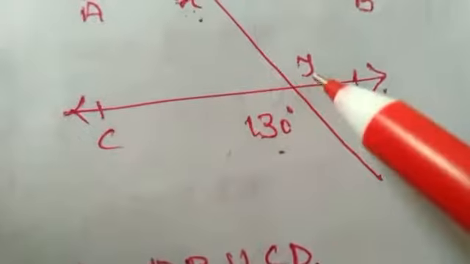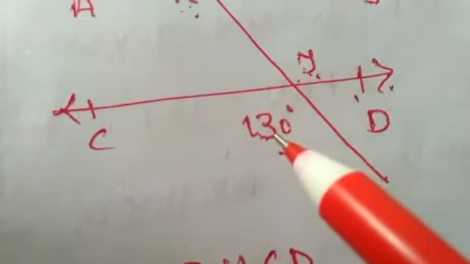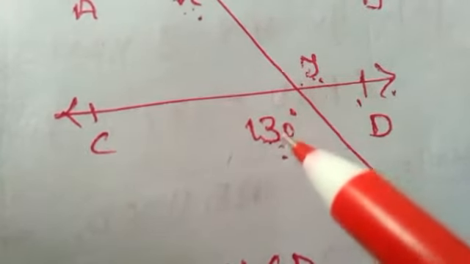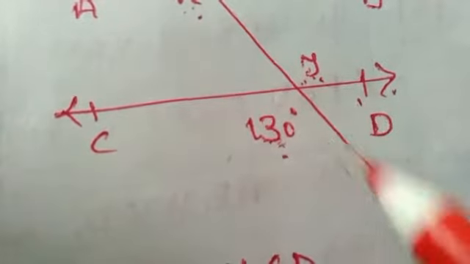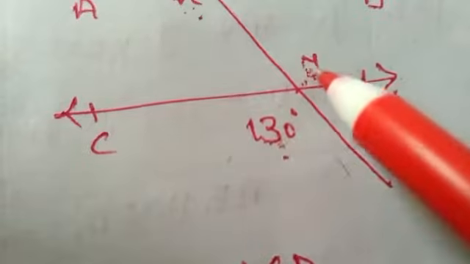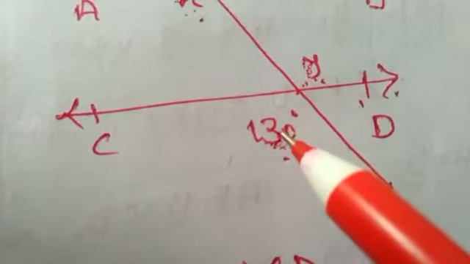Now see in the figure, this angle y will be equal to 130 degrees. The reason: it is a vertically opposite angle. Because two lines are intersecting at this point, and these two pairs of angles are formed vertically opposite to each other.